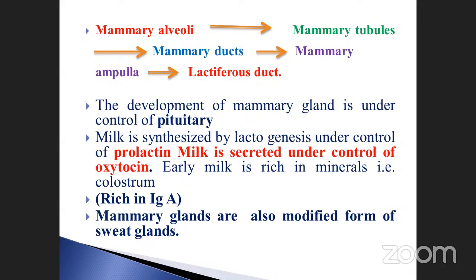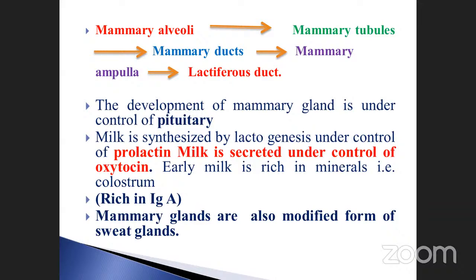The development of the mammary gland is under the control of pituitary hormones. It is also very, very important. The milk is synthesized by lactogenesis under the control of prolactin, which is one of the hormones. The milk is secreted under the control of oxytocin. Lactogenesis, prolactin, and oxytocin: these are the two hormones responsible for the production of milk.